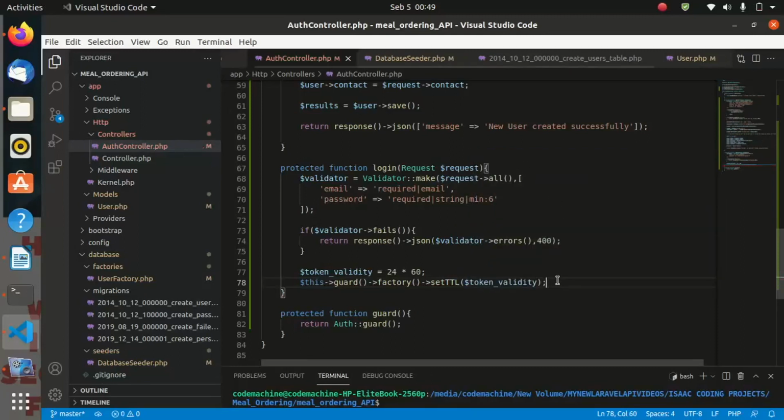So this is a function which is going to trigger the validity of our token. Once it is 24 times 60 or 1 day, the token must expire.